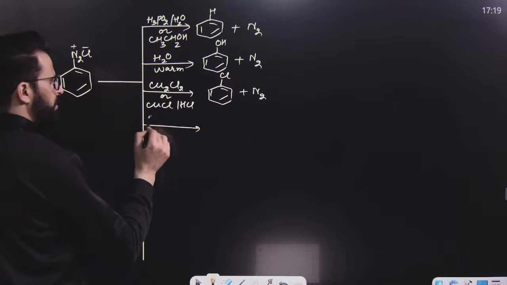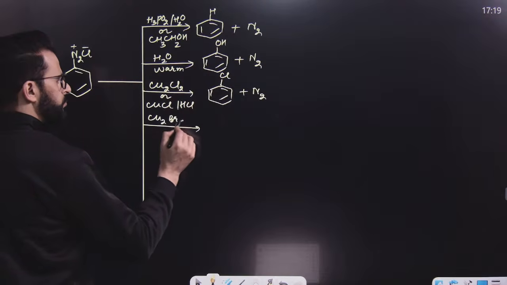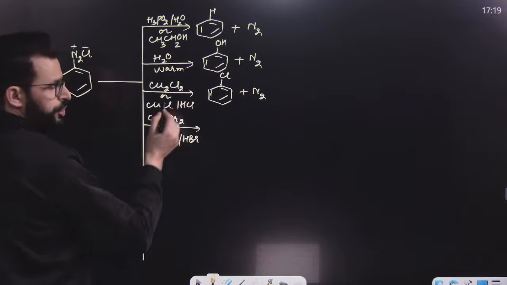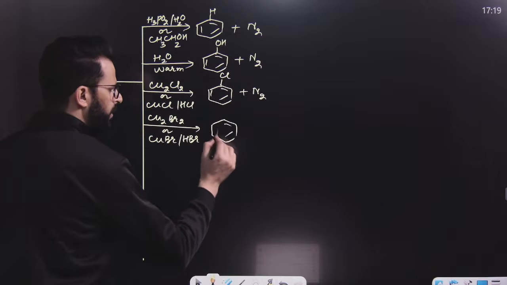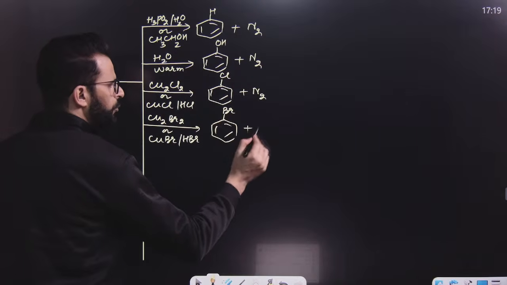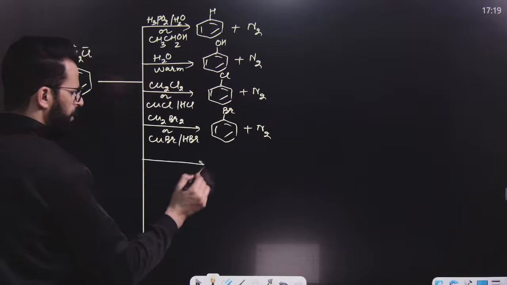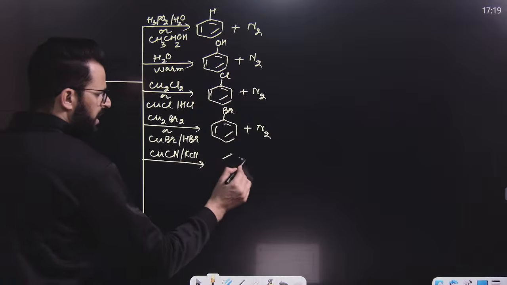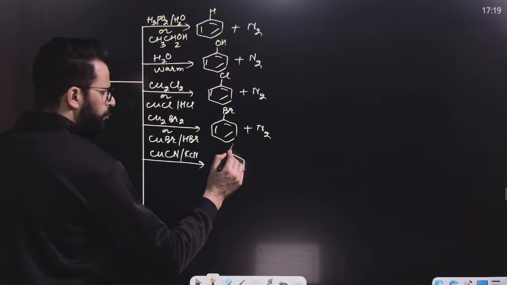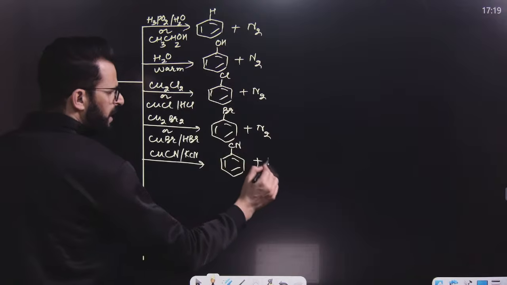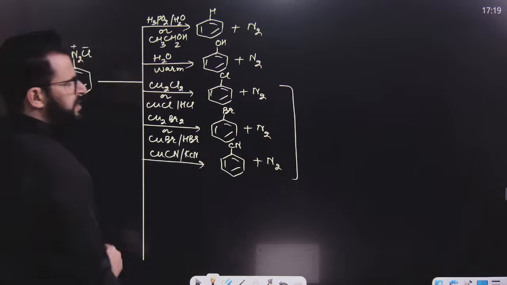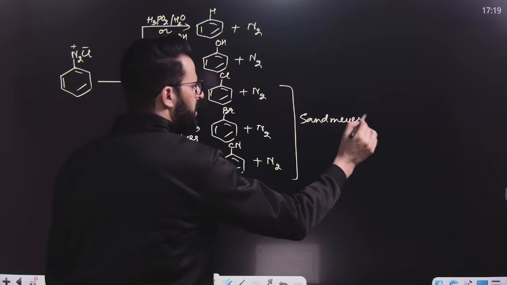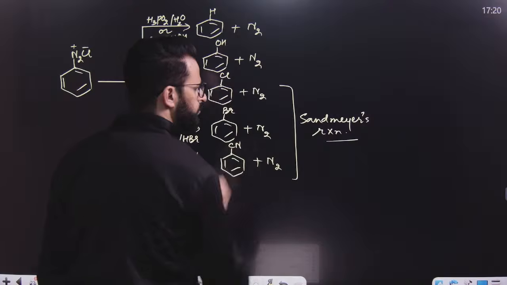Similarly, if you take Cu2Br2 or CuBr instead of CuCl, then bromobenzene will be obtained. Similarly, my dear lovely student, if you use CuCN and KCN, then cyanide will take position of N2. That means this N2 will be replaced by such groups. These type of reactions are known as Sandmeyer's reaction. You know that. This is Sandmeyer's reaction.